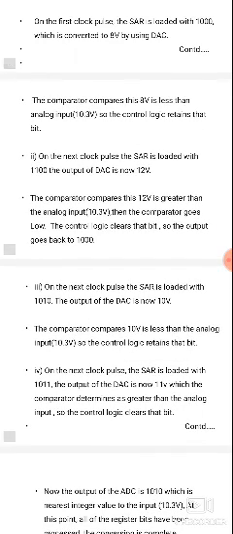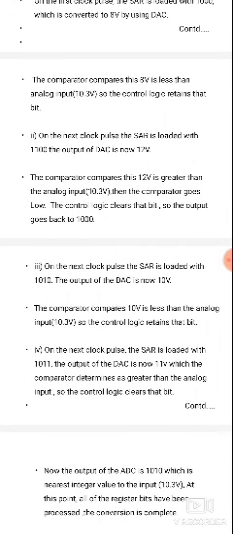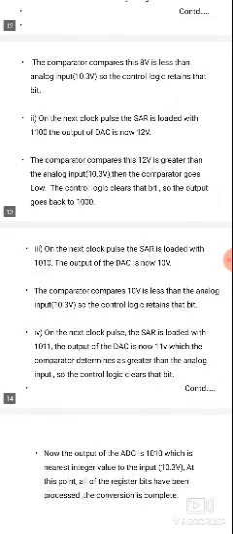On the next clock pulse, the SAR is loaded with 1100. The clock pulse is connected to the SAR. The digital value 1100 is converted into analog as 12 volts. So 1100 is the binary value equivalent to the analog voltage of 12 volts.